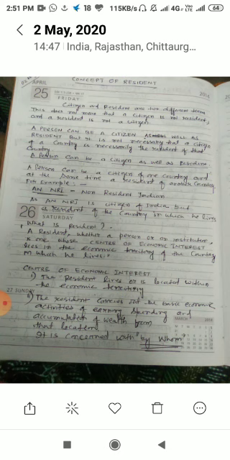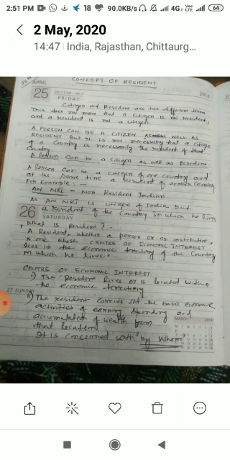Please note it. A person can be a citizen as well as a resident, but it is not necessary that a citizen of a country is necessarily the resident of that country. Again I repeat, a person can be a citizen as well as a resident, but it is not necessary that a citizen of a country is necessarily the resident of that country.